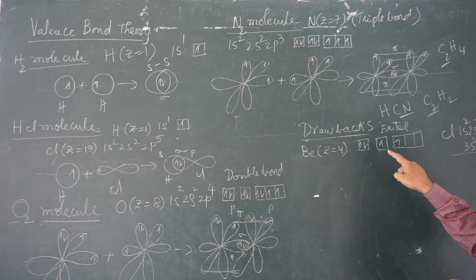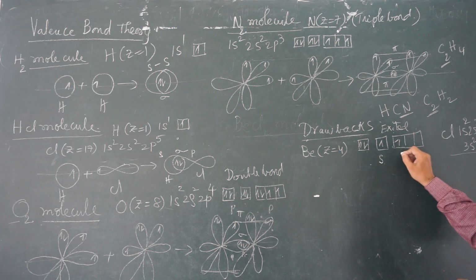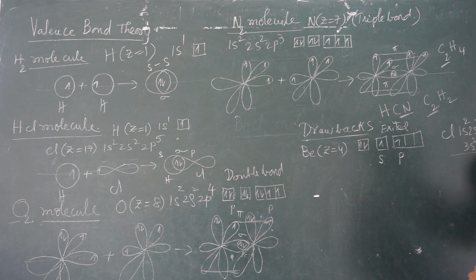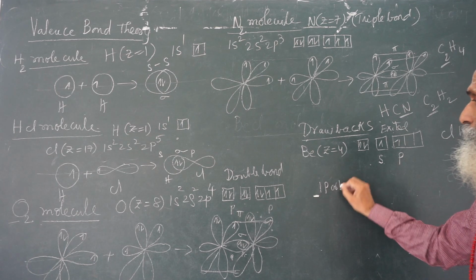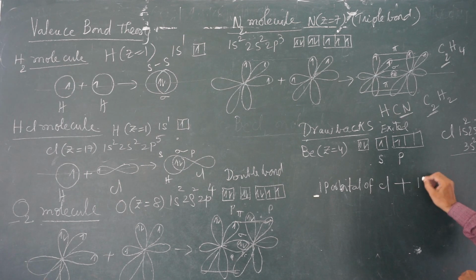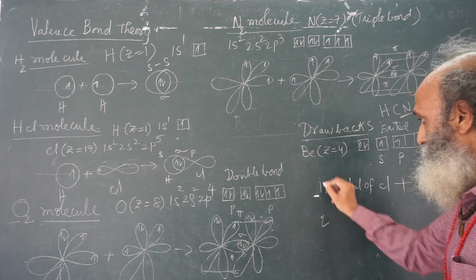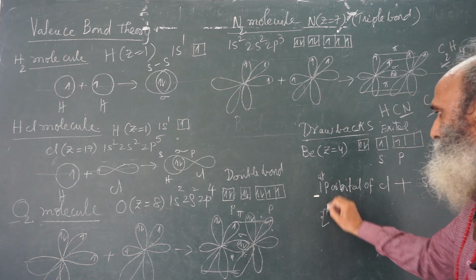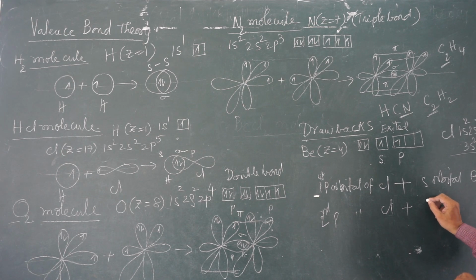In beryllium, there is one s orbital and one p orbital. This is the s orbital, this is the p orbital. And chlorine, BeCl2. That means one p orbital of chlorine bonds with the s orbital of beryllium, and the second p orbital of chlorine has to form a bond with the p orbital of beryllium.